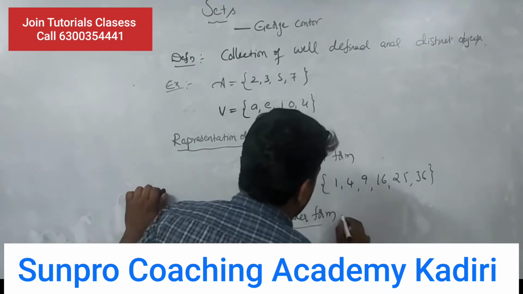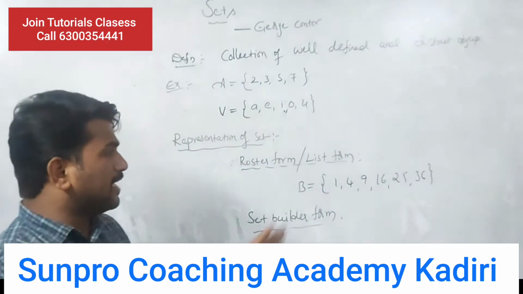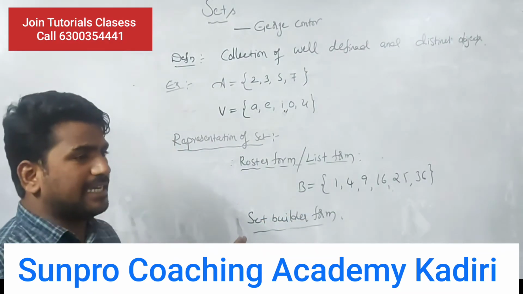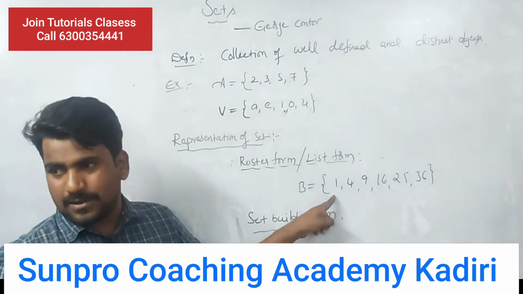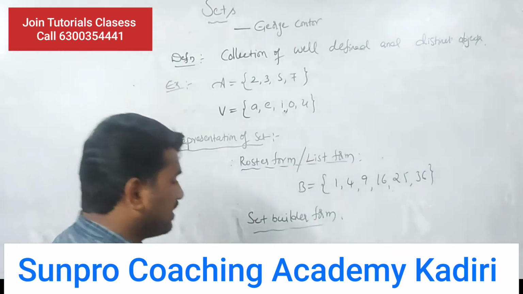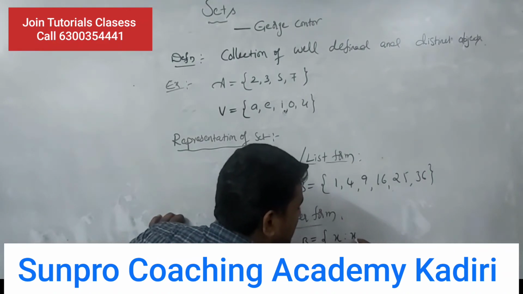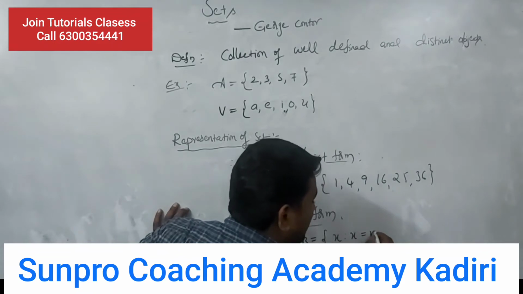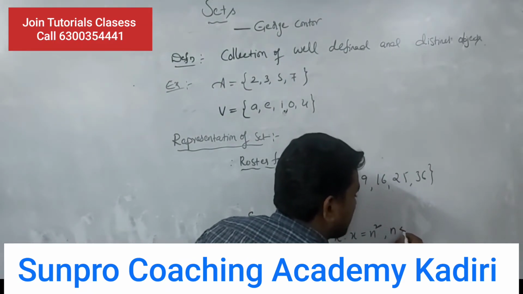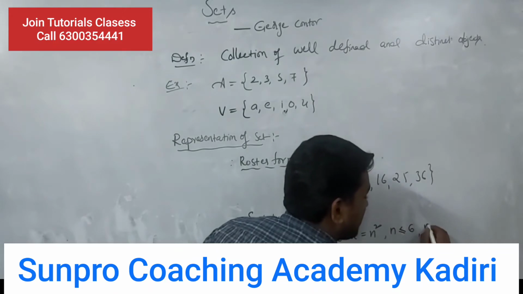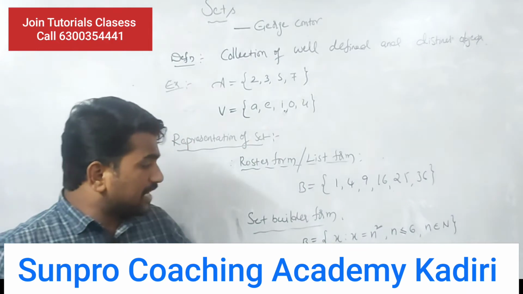Set builder form means we will write a common notation for the property the elements follow. I think these are all square numbers. How to write in the set builder form? Set B is equal to x such that x is equal to n square, where n is less than or equal to 6 and n belongs to natural numbers. See, x is equal to what?